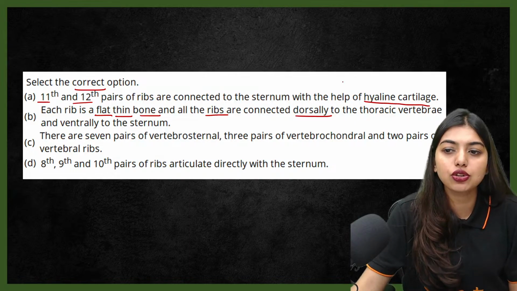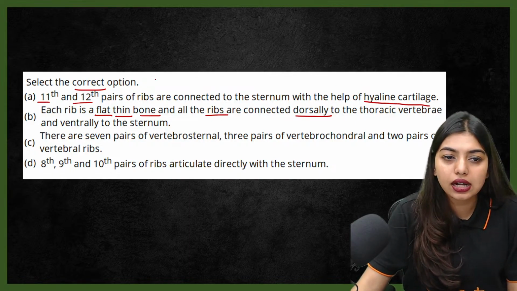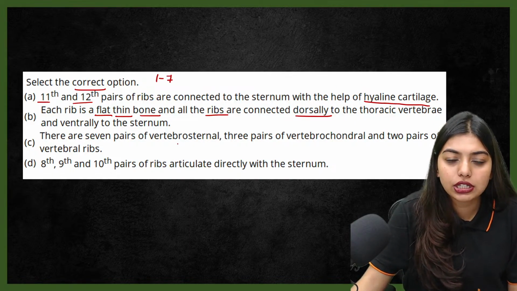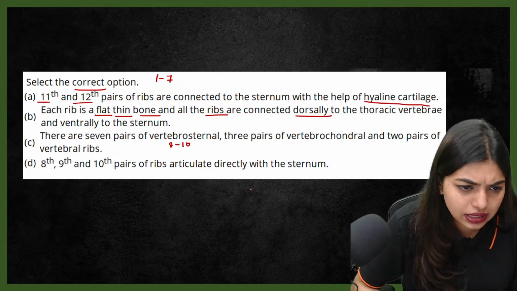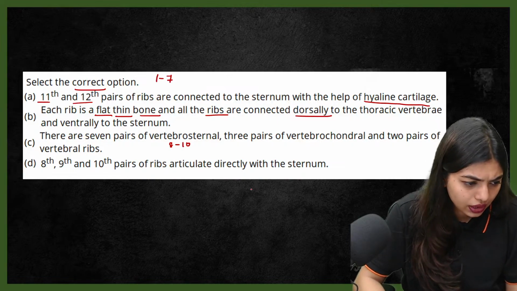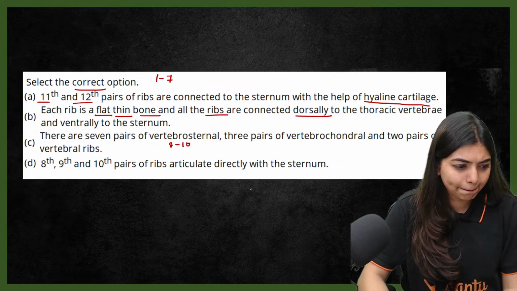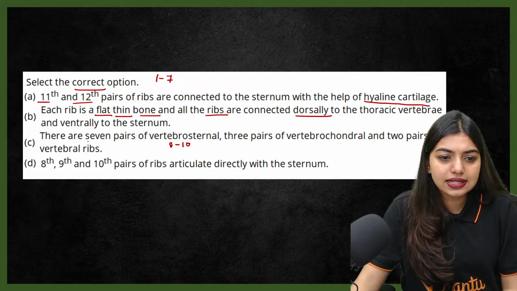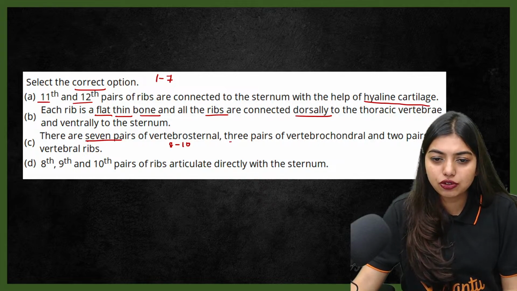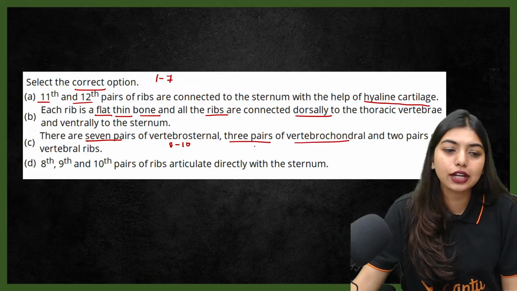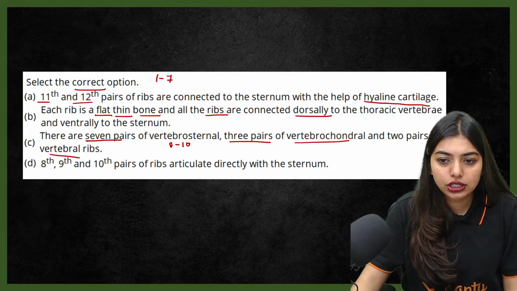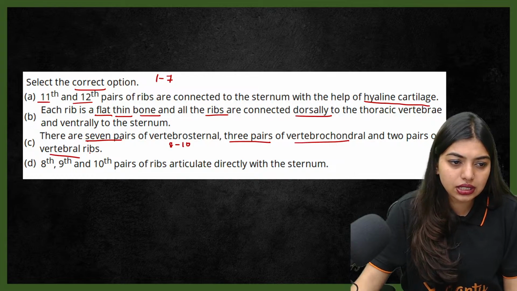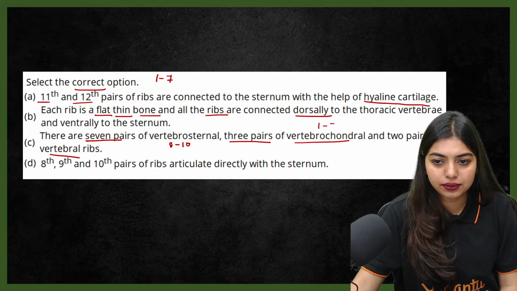Students, let me tell you, vertebrosternal ribs are the 1 to 7 ribs. Vertebrochondral ribs are 8 to 10. And floating ribs are your 11th and 12th. There are 7 pairs of vertebrosternal, 3 pairs of vertebrochondral and 2 pairs of vertebral ribs. So here you can see vertebrochondral, vertebrosternal, and vertebral, 1 to 7.